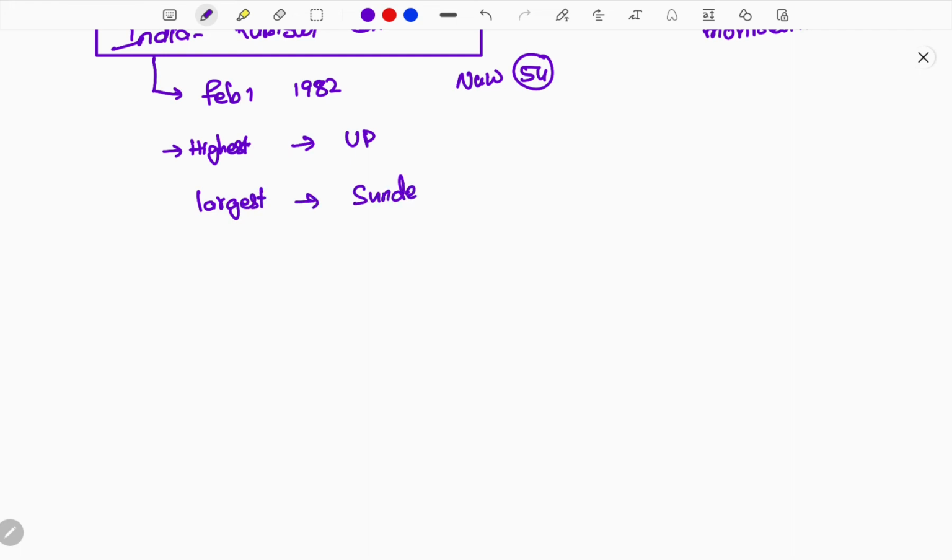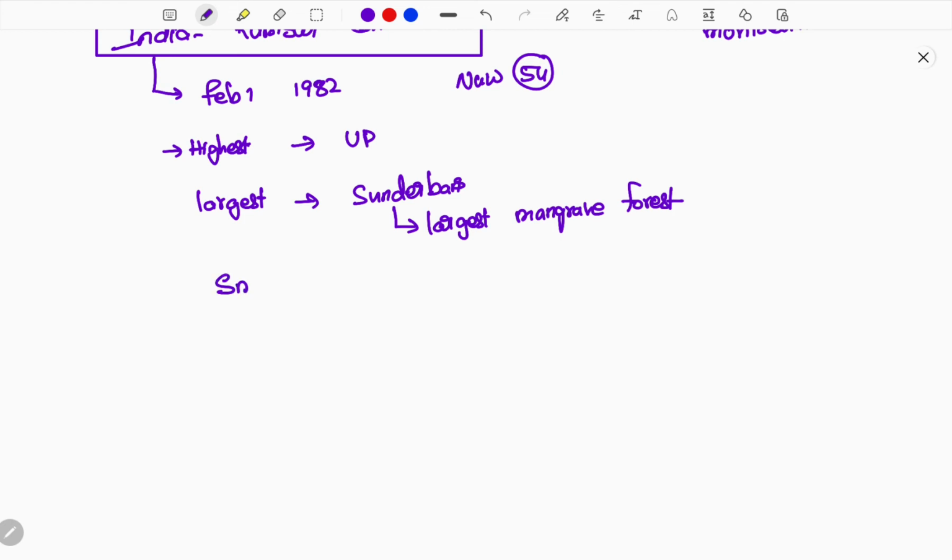That is none other than the Sundarbans wetlands, and this is also the largest mangrove of the world. You need to study the case study of the Sundarbans separately, which is more important. So kindly study it separately, as it stands as a major important topic for your UPSC preparations.